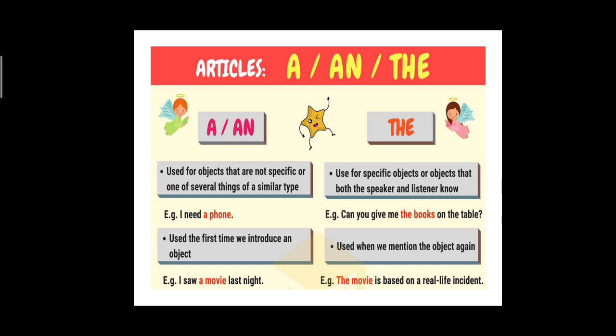I need a phone. That means I need a random phone. I've not specified. You can give me any phone, phone of any company, of any color, right? No requirements. Give me the book on the table. So here, specific book. I don't want any random book which is lying on the table, but that specific book I want. Understood? I saw a movie. It could be any movie. The movie. That means we are talking about a specific movie.